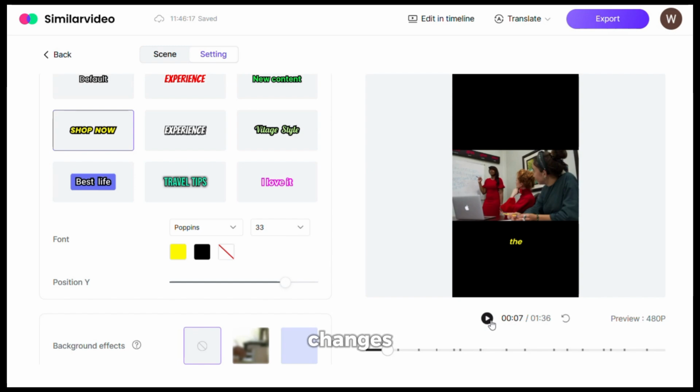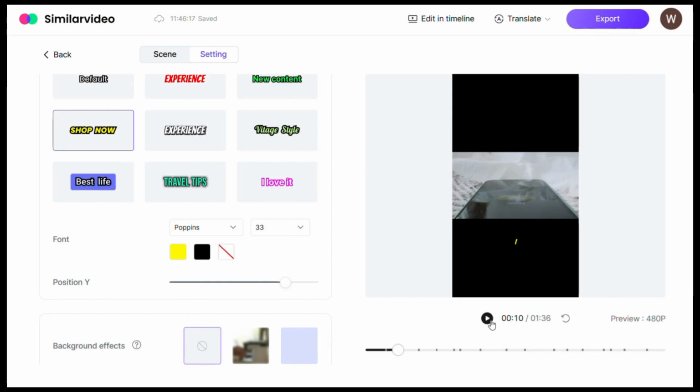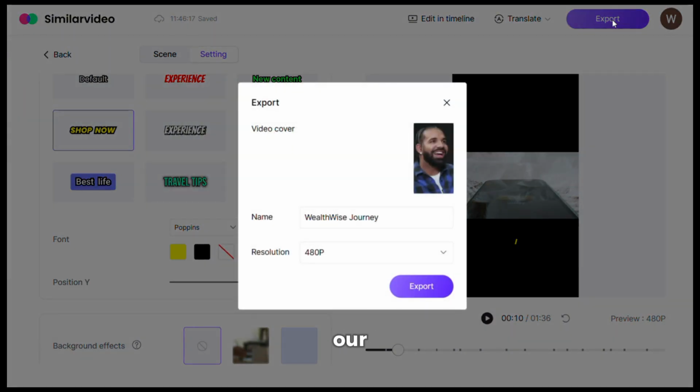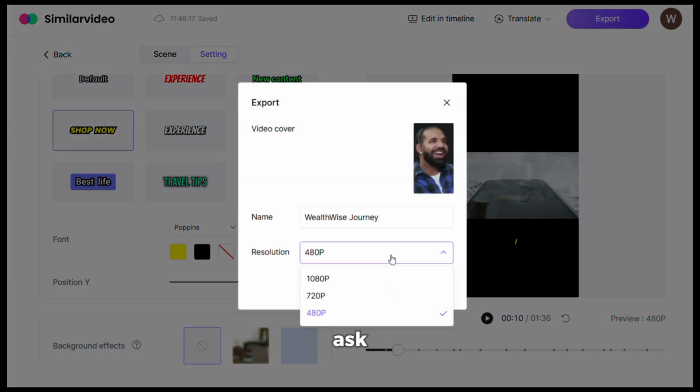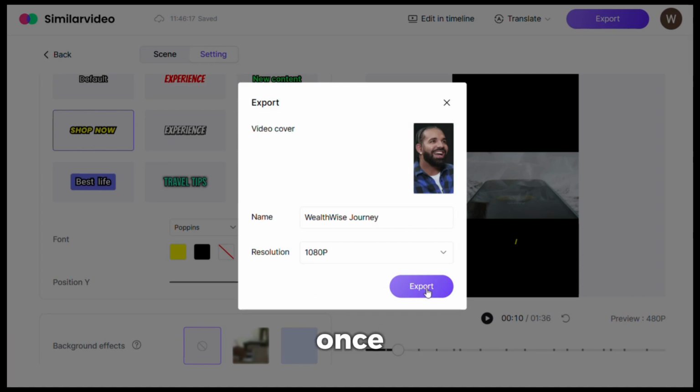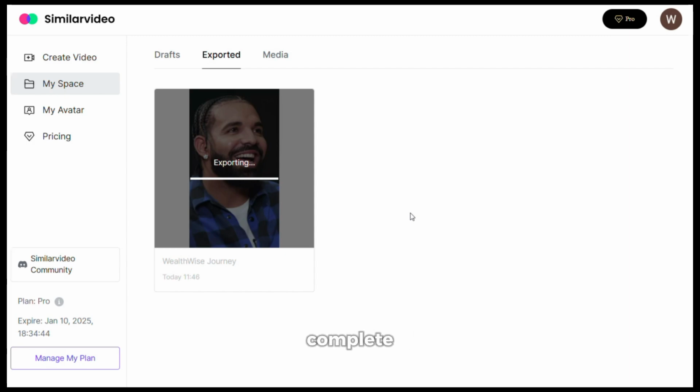Once done with these changes, let's play the final version of the video. And here you go. Once you are done with everything, we have the option to export this to our system. Let's click here and it will ask you to choose your desired resolution. Once selected, this AI tool will begin the process. Wait until the process is complete, and once it's done, you can download it to your system.